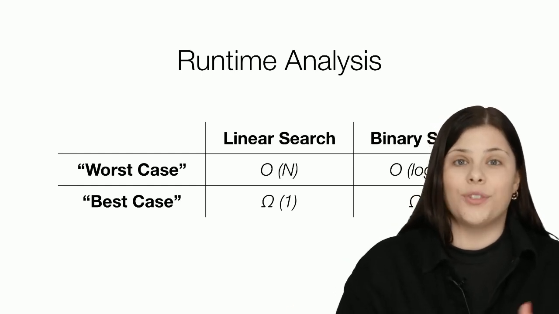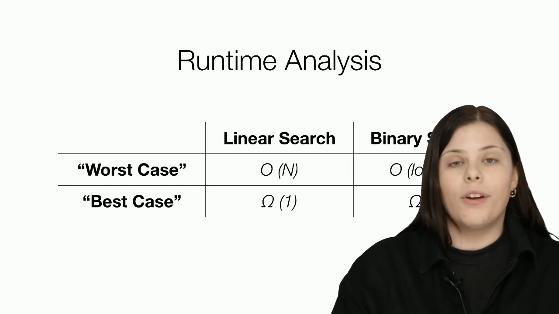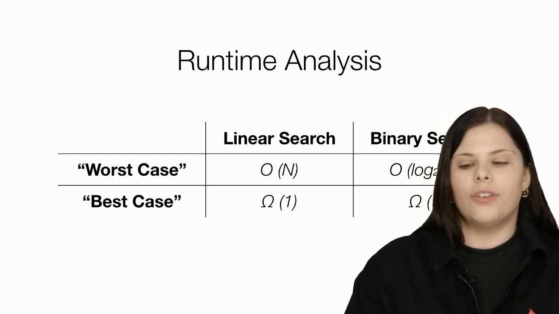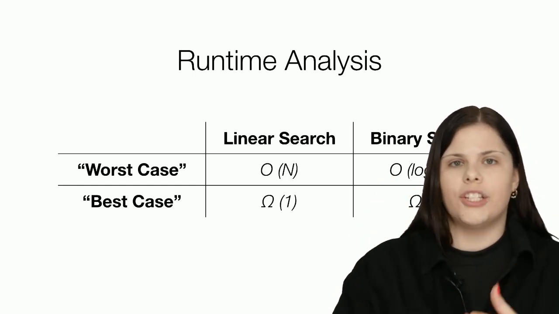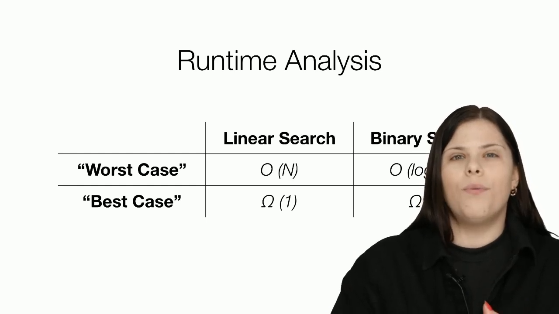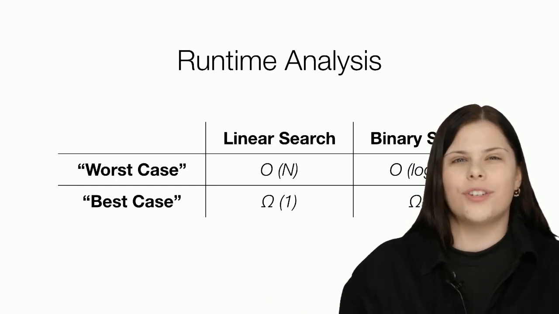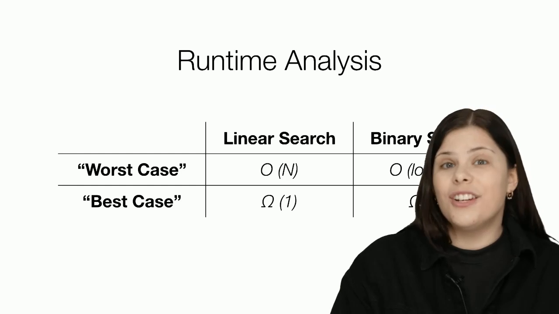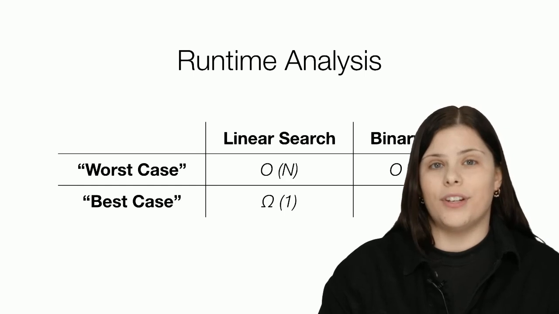Well, if the list is sorted, right? If all of your objects are in alphabetical order or in numerical order, binary search would be a better way to go, right? Because you can from the very beginning cut the problem in two. But what if you have like 500 items, right? And you're only searching it once. Well, consider the time that it would take to sort everything first and then do the binary search.